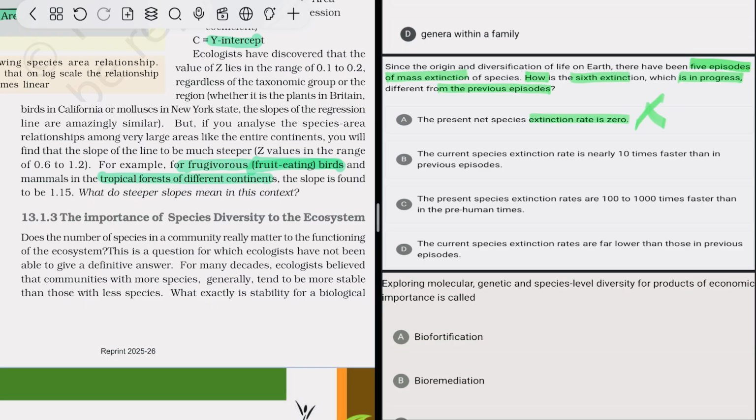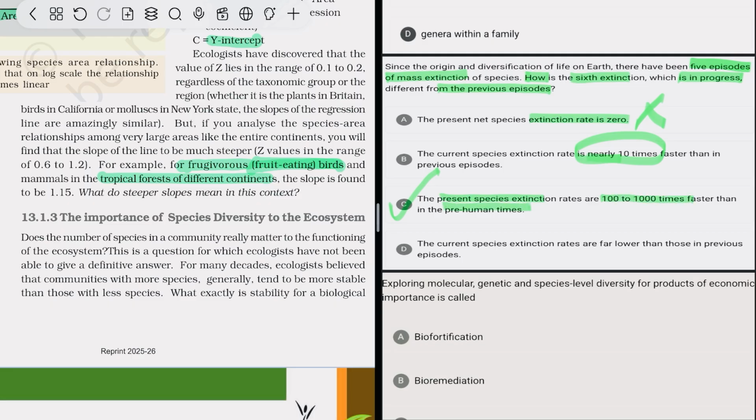Current species extinction rate is higher than the previous one, but it is much higher. The present species extinction rates are 100 to 1000 times faster than in pre-human times. So that is true. Option C is true: the present species extinction which is going on has a rate about 100 to 1000 times faster than the pre-human times.